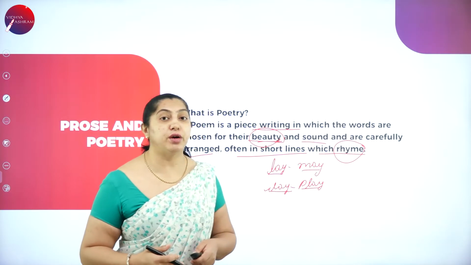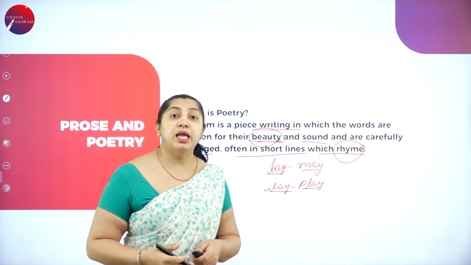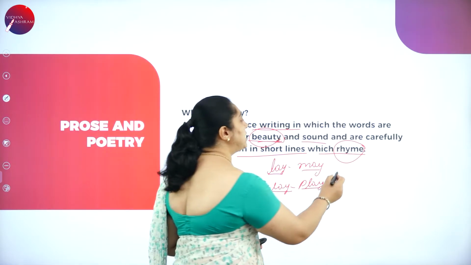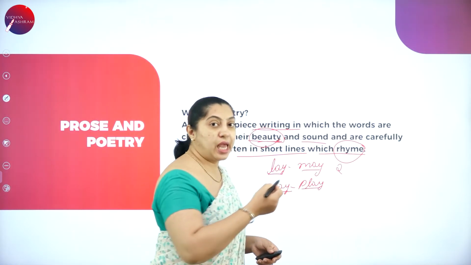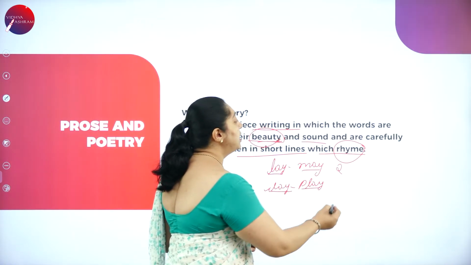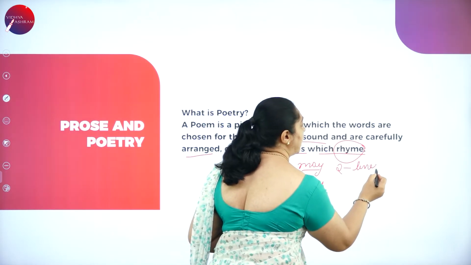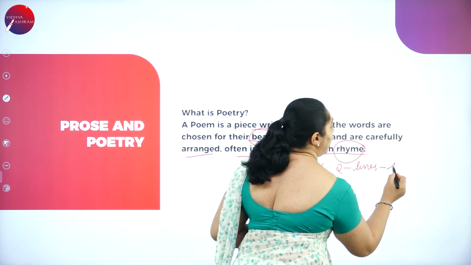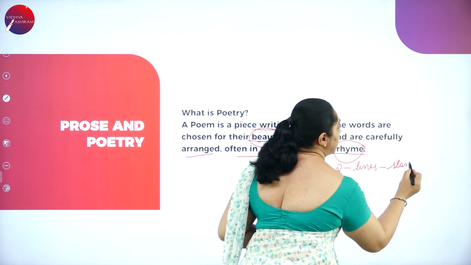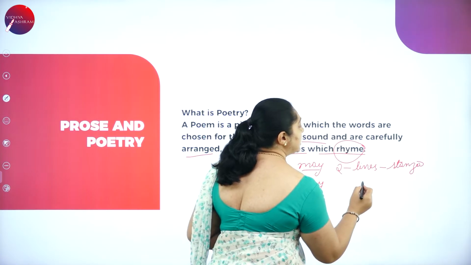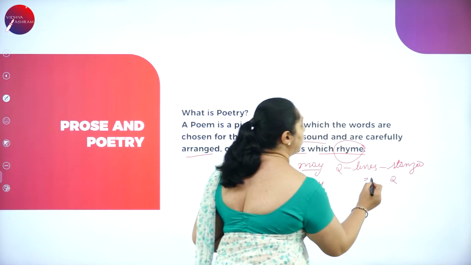What is meter here? Meter is nothing but lines or the stanzas. If there are two lines in the first stanza, the same thing will be continued in the second stanza also.